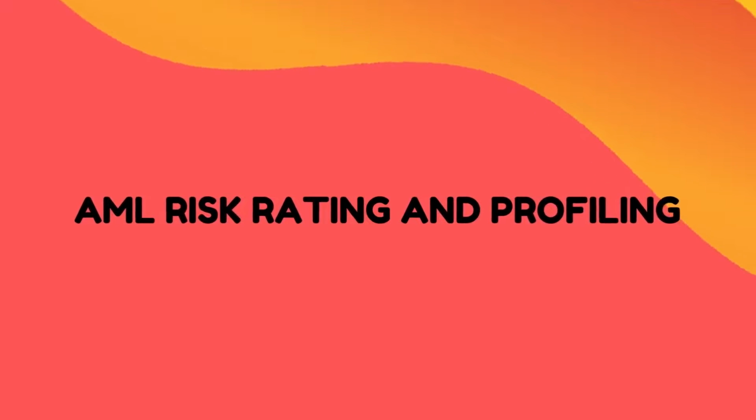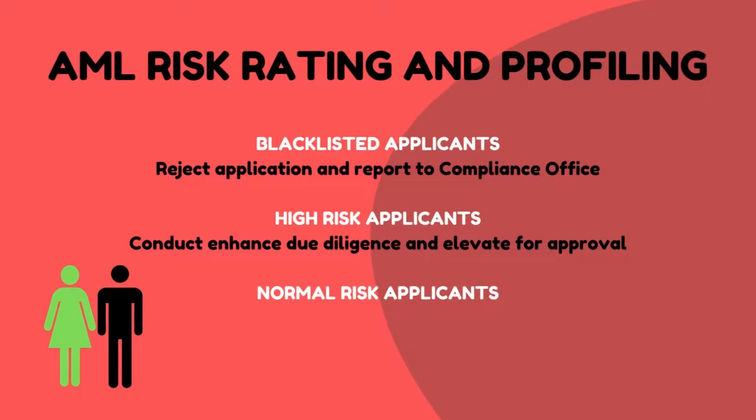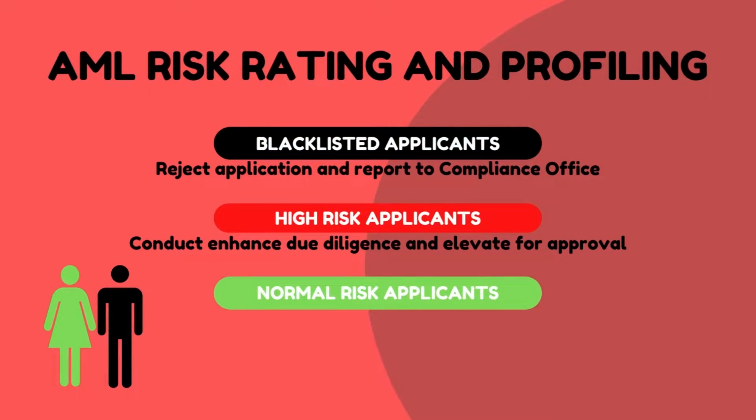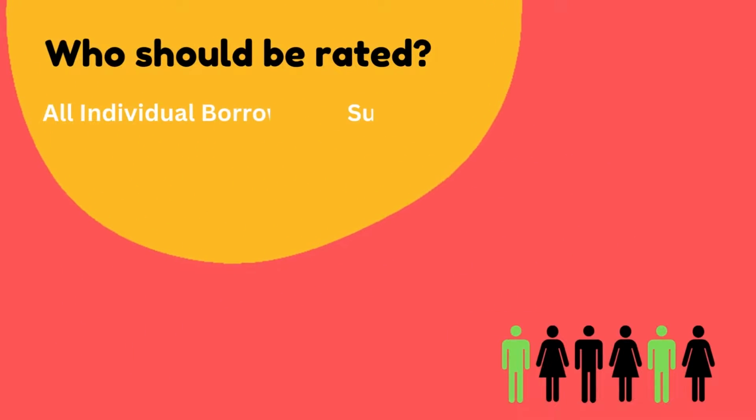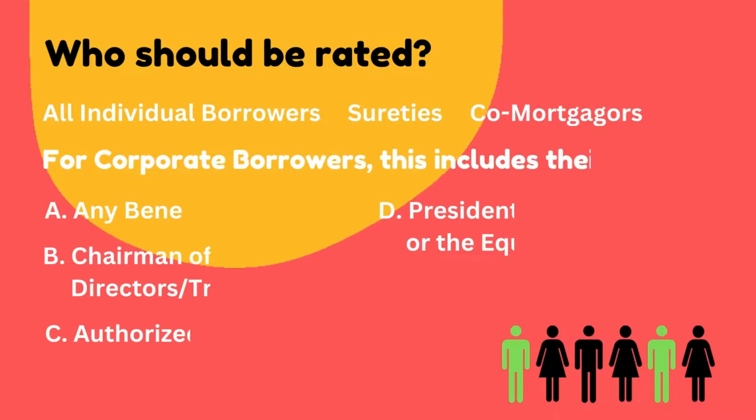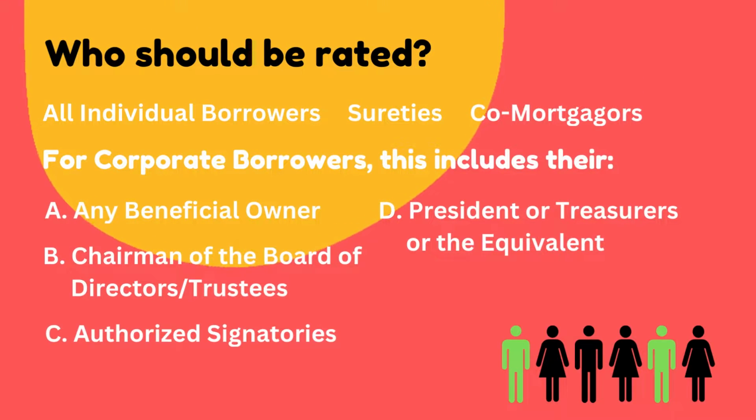Next up, the AML risk rating and profiling. So there are three types of rating: the blacklisted, high risk, and normal risk. So who should be rated for AML profiling? These are all individual borrowers, sureties, and co-mortgagors. And for corporate borrowers, this includes any beneficial owner, chairman of the board of directors or trustees, authorized signatories, and president or treasurer or their equivalent.